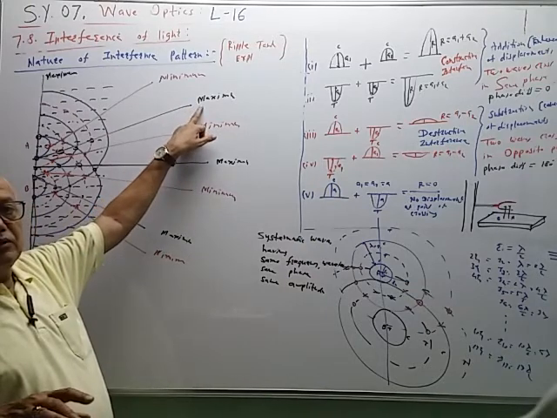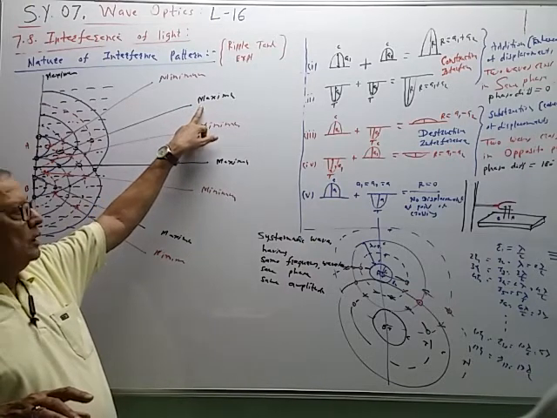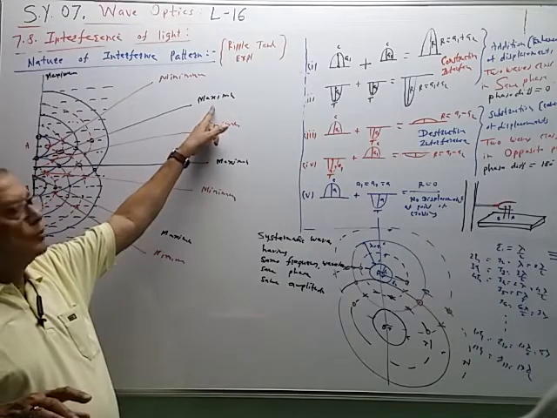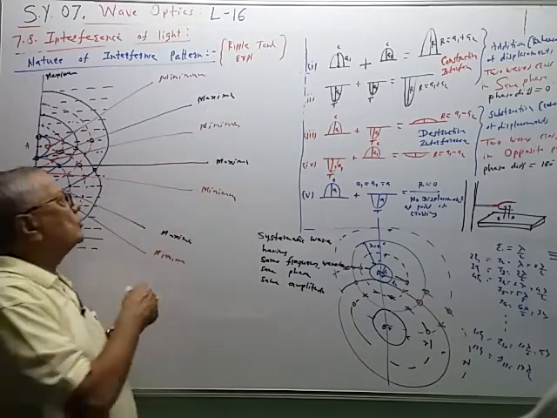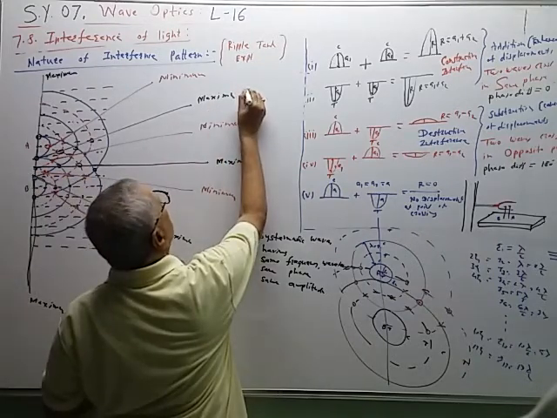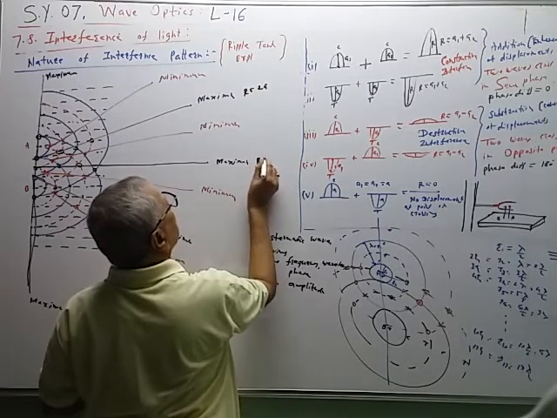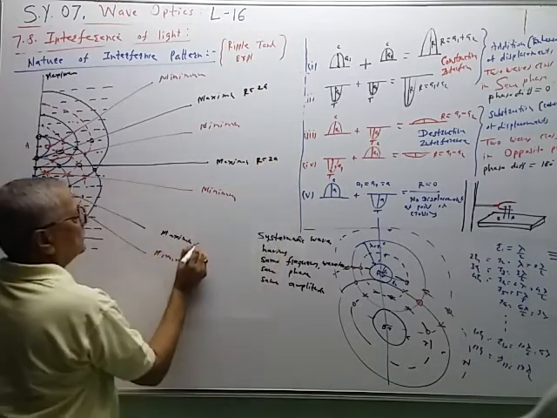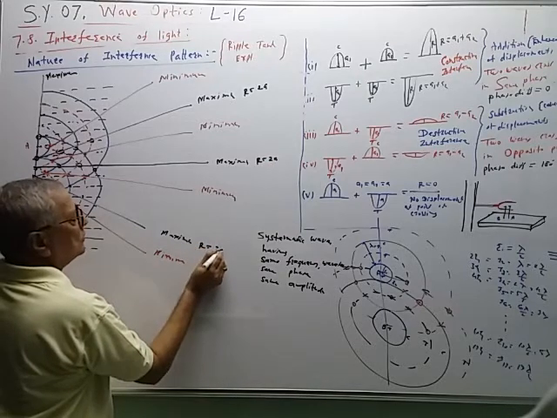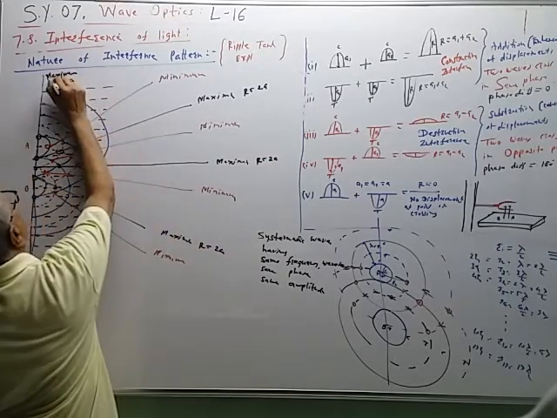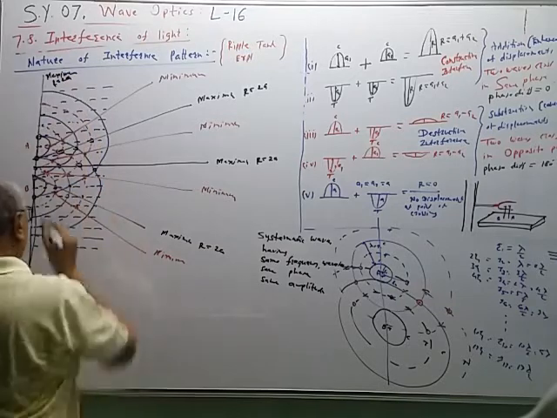Maximum displacement will be equal to R is equal to A1 plus A2. If the waves have same amplitude, then this is equal to 2A. So R is equal to 2A. Resultant amplitude R is equal to 2A, maybe in the upward direction or downward direction. Resultant amplitude at the point of crossing is equal to 2A.